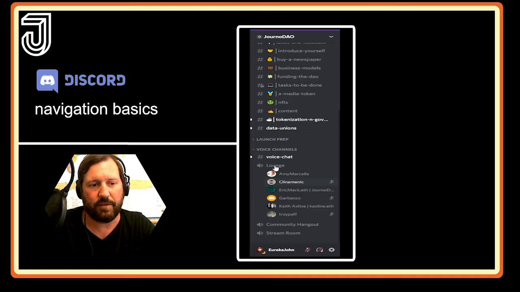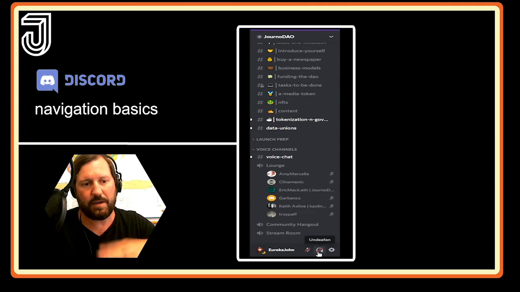You can tell the voice channels by the little speaker icon next to them, and when you click on it, it takes you into the conversation. Right down here at the bottom, you'll see the microphone, and right now it is slashed out in red. That means my microphone is off. The headphones mean you won't hear anything either.